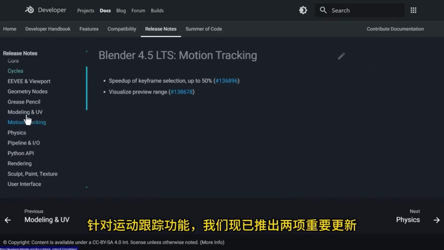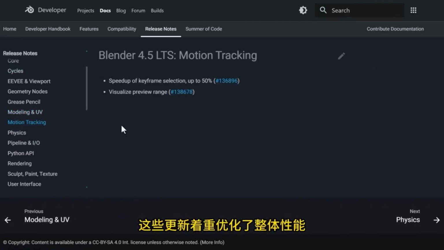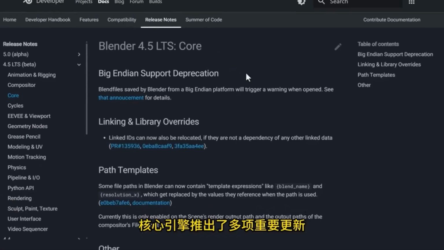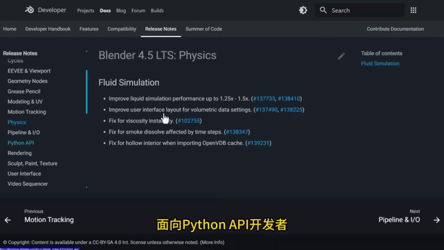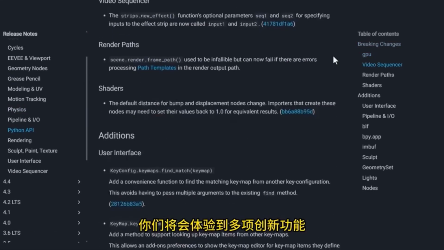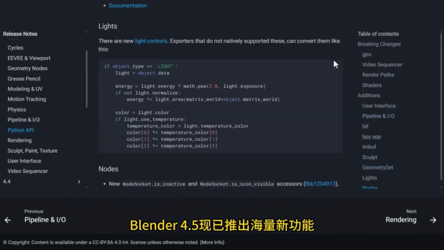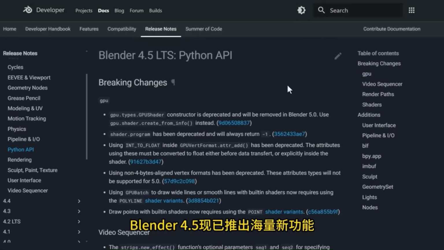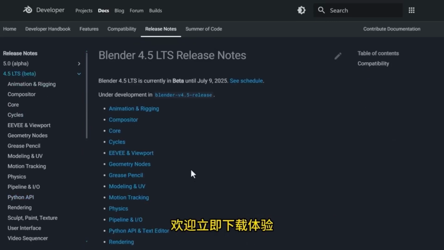We have now launched two important updates for the motion tracking feature. These updates focus on optimizing overall performance. The core engine has introduced several significant updates, and Python developers will experience many innovative features. Blender 4.5 has released a plethora of new features to cater to different usage needs. Feel free to download and experience it now.